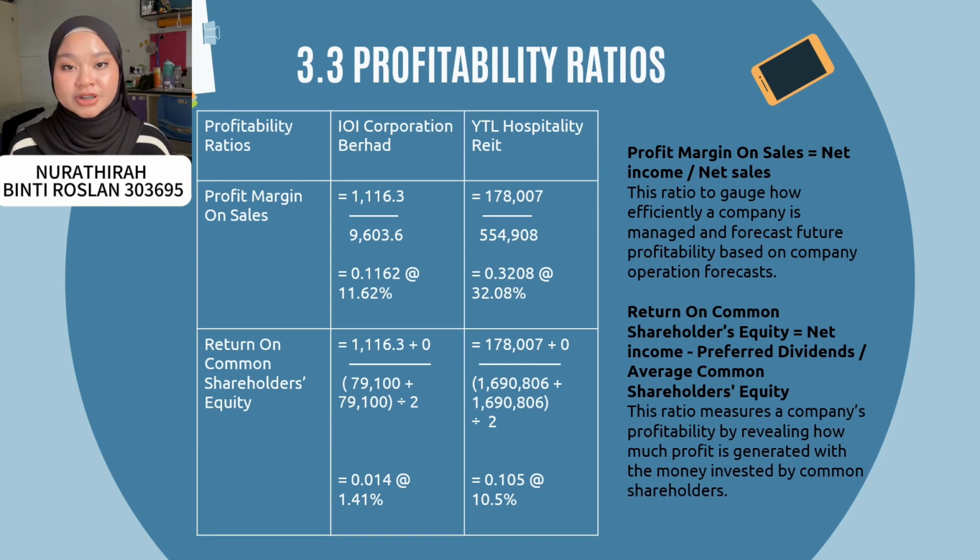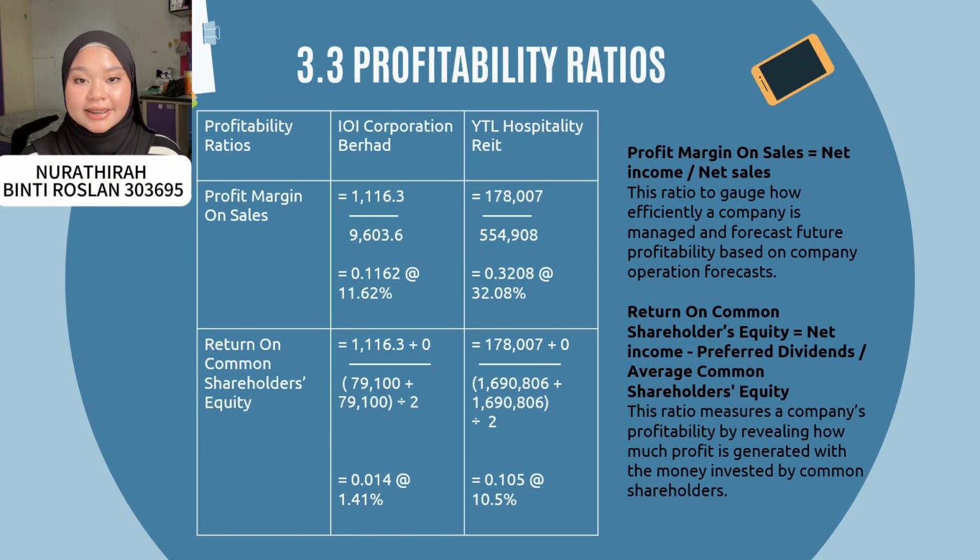Profitability ratio measures the ability of the management to generate adequate profit from the use of the firm's capital and assets. The first one we calculate is the profit margin on sales. Investors and analysts typically use this ratio to gauge how efficiently a company manages and forecasts future profitability based on the company's operation forecast. The formula for the profit margin on sales is net income divided by the net sales.